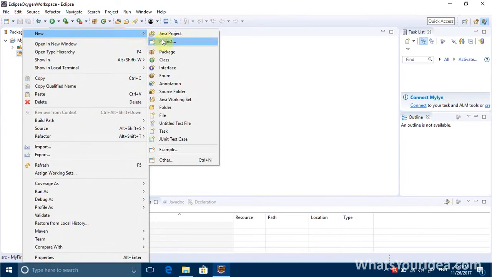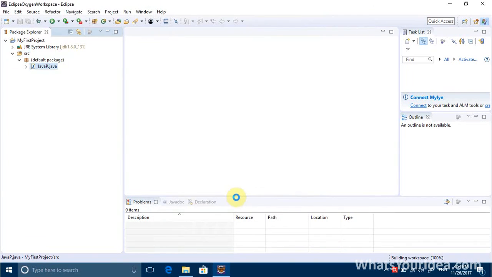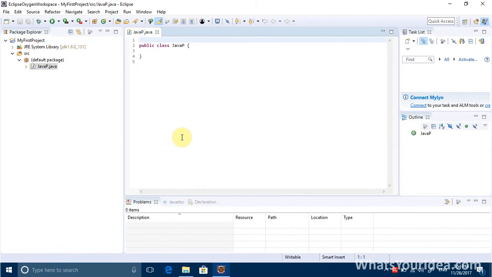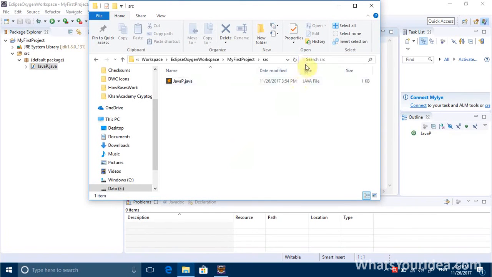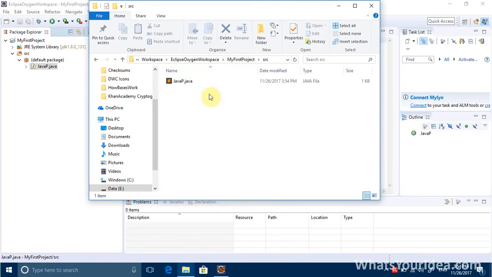Now, just to test it, let's create a class in here. I'll name it Java P. Just click Finish. And what will happen is that in here, there will be a new file called java.p.java. So the Eclipse Package Explorer is a mirror of the actual file structure.